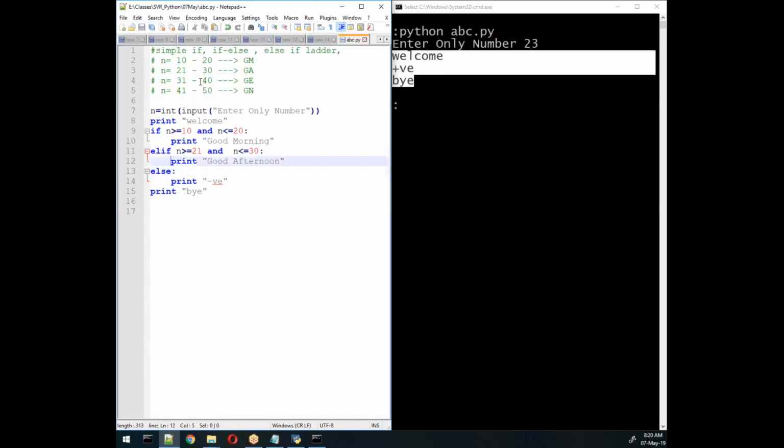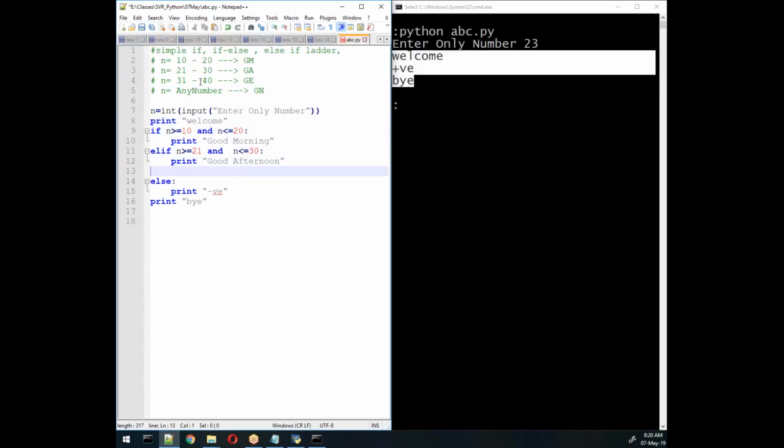Now I need another output, which means another condition. So I'll write it like this, or any garbage value, consider it. I need to write like this: any number, x, x, x, x, anything. So I'll get good night.